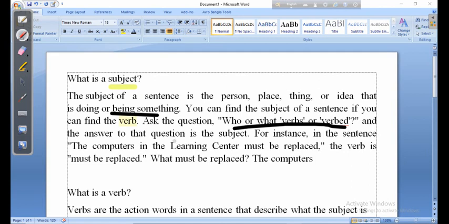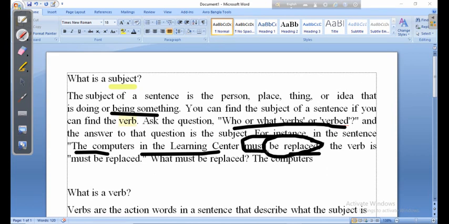For instance, let us see. The computers in the learning center must be replaced. My dear students, find out the verb in this sentence. It is quite easy. The verb is must be replaced.